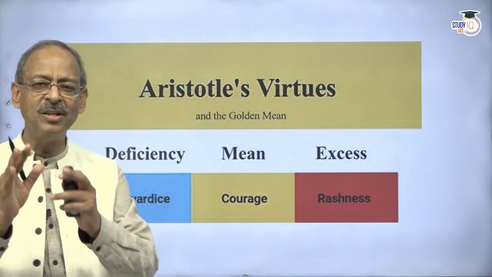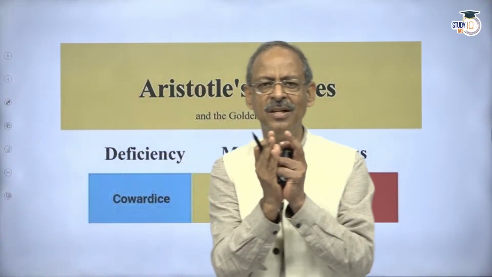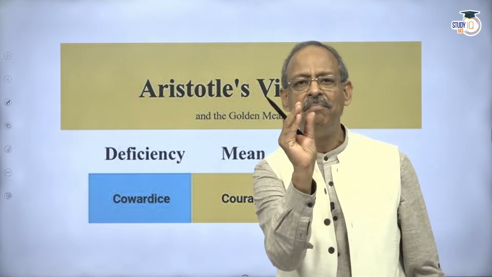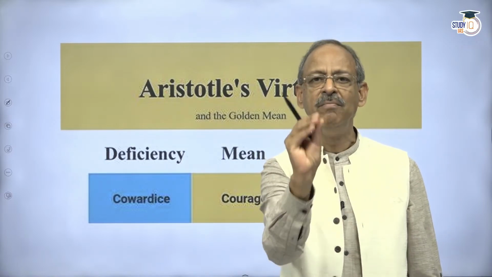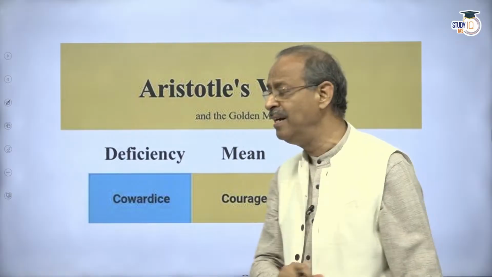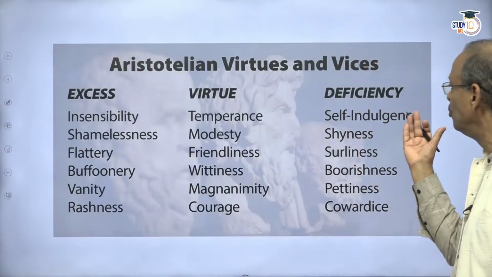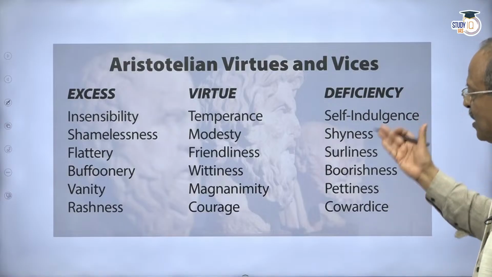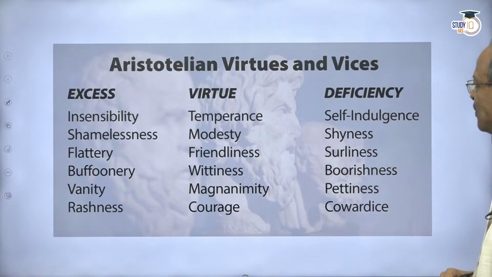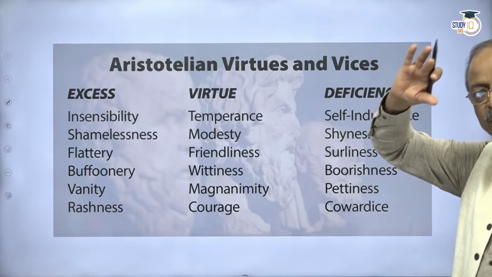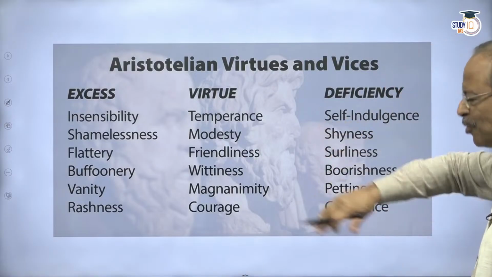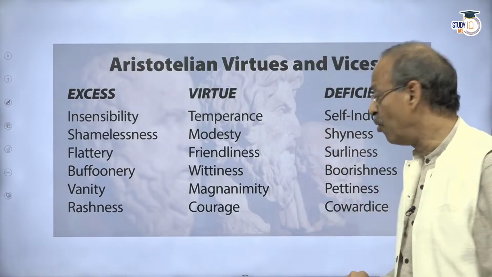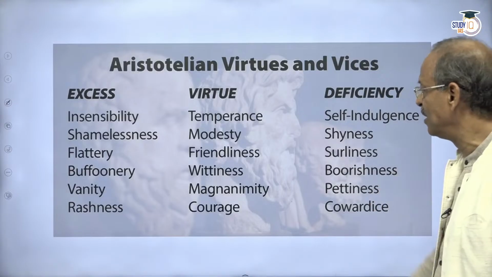So what Aristotle says is, in every situation, you have to understand what is the best possible way, which is the golden mean, not any extreme. And he uses a number of examples to explain what is a virtue and what is a vice. So, for example, in the case of temperance, which is one of the cardinal virtues which Plato also mentioned, one extreme is you are totally insensitive, or you become totally self-indulgent.